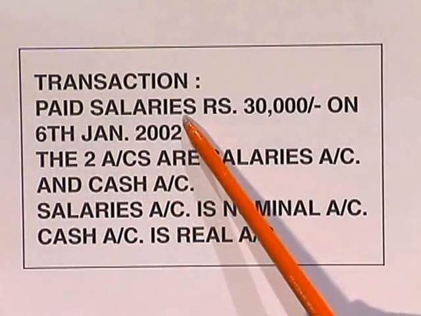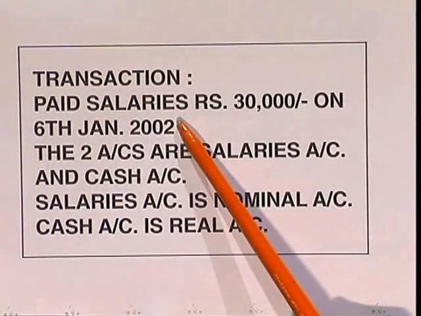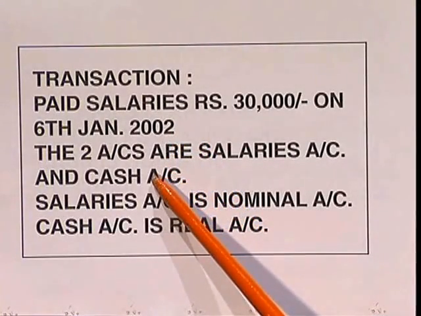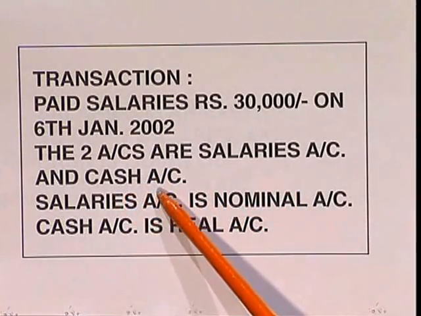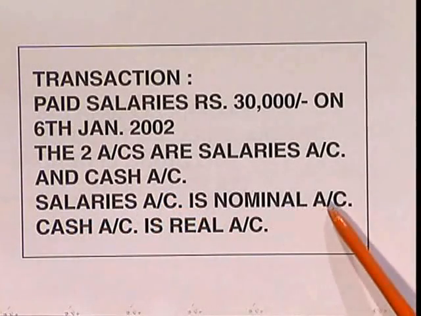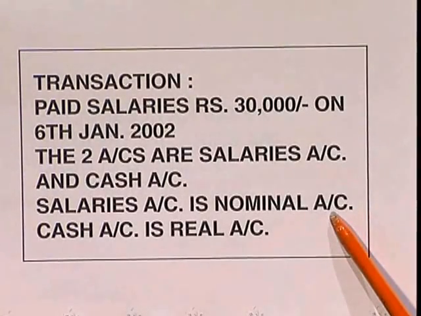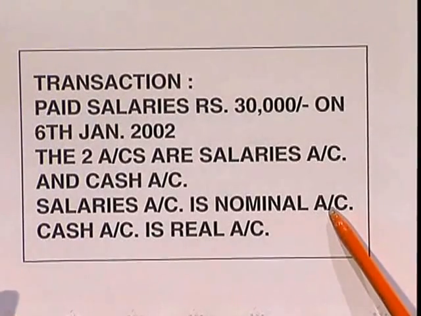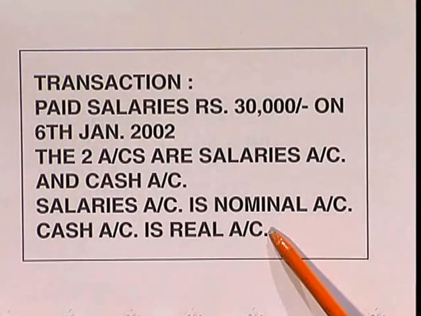Yes, when you are paying salaries, you pay salaries in which form? You pay in the form of cash, is it not? So you need not search for the other account. Definitely one account is salaries, but the second account is the cash account. Okay, salaries account is nominal account. Yes, now you remember the third type of account, that is nominal account. What does nominal account say? Nominal account deals with the various expenses and losses and incomes and gains, is it not?